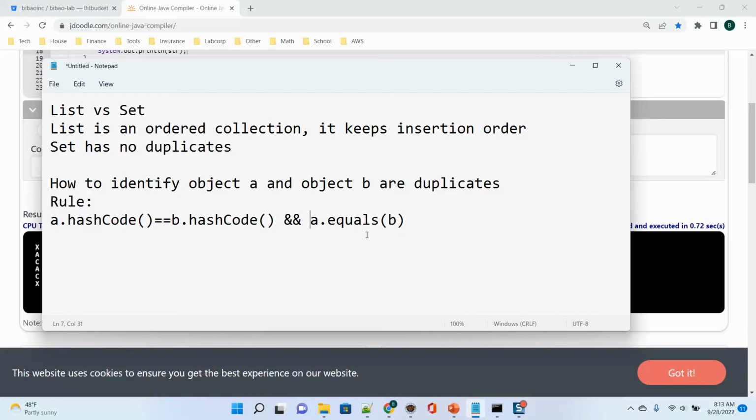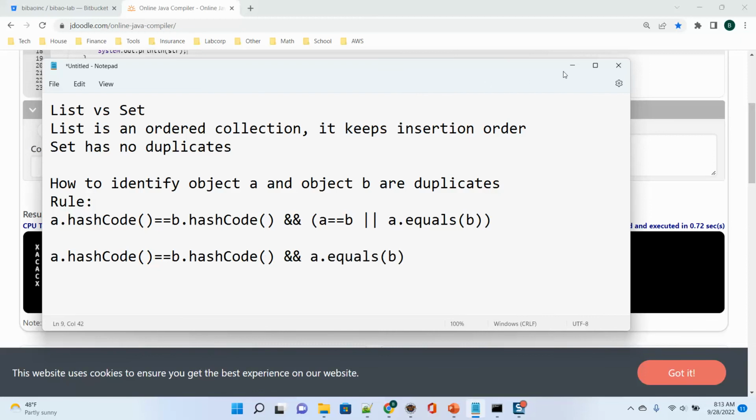Actually, there's a small tricky part. The real one is they also compare this one. That's the full description, but it is a very, very deep one. Now I use the simplified version to help you understand, and I will talk about the rest later. Let's still use this formula: a dot hash code equals b dot hash code, and then a dot equals b.